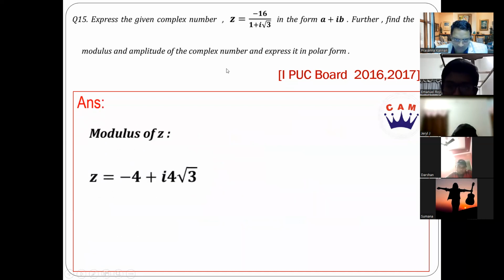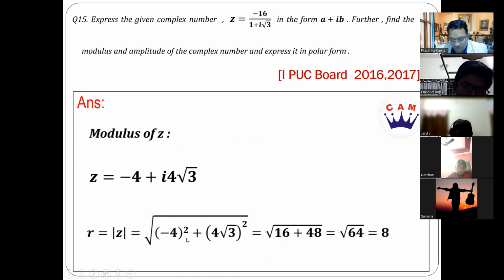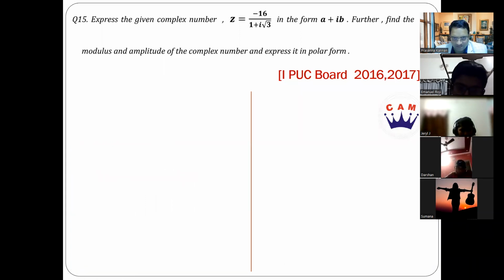So modulus of z. z is equal to x plus iy. So what is modulus of z? Square root of x square plus y square. So minus 4 whole square plus 4 root 3 whole square. Minus 4 square is 16. 4 square is 16, root 3 square is 3. So 16 into 3 becomes 48. So 16 plus 48 is 64. Root of 64 is 8. Therefore, what is the modulus? 8 units. Clear to everybody? Yes, sir.